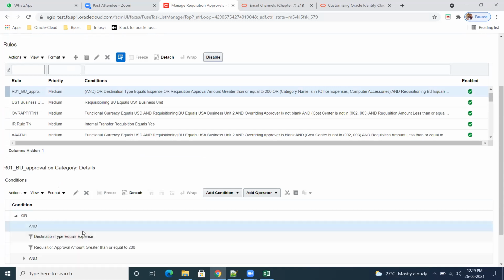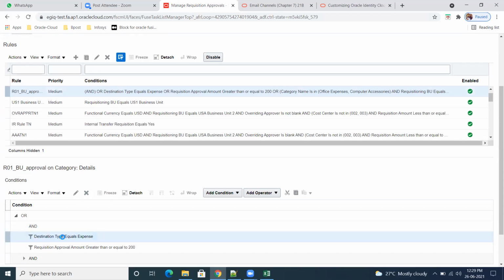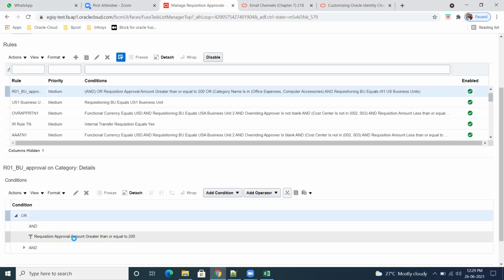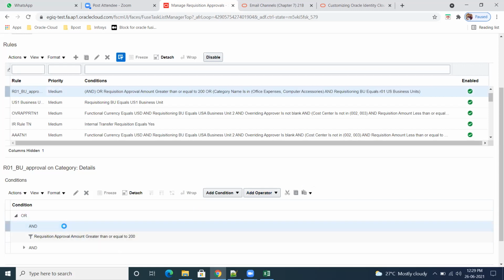So here we made a mistake actually. This has to come under this. So cut this one, and keep the cursor here. Cut, paste is there, paste as below.